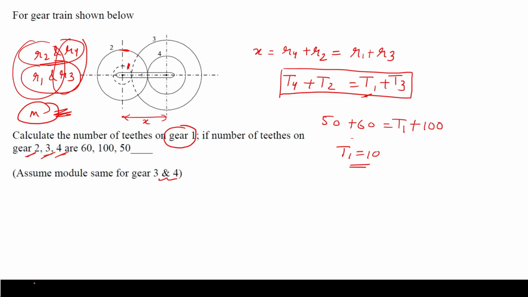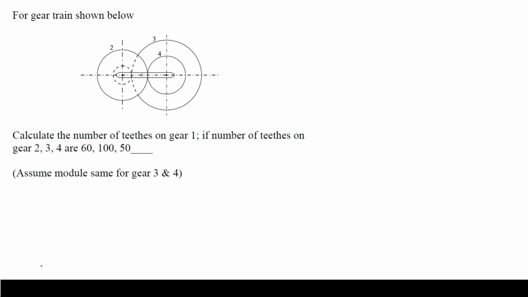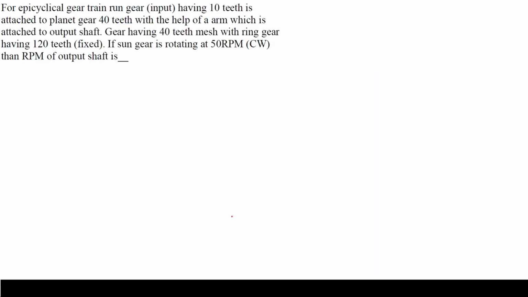Okay, so let's confirm this answer. Here you can see the answer is 10. Now this question is there and a diagram is also given to you. An epicyclic gear train has an input sun gear S having 10 teeth, which is attached to a planet gear of 40 teeth. So it is a planet gear with 40 teeth, carried with the help of an arm which is attached to the output shaft.